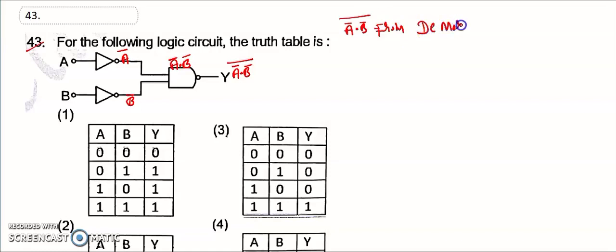so what you can write is A bar whole bar, B bar whole bar is equal to A bar plus B bar, whole bar.